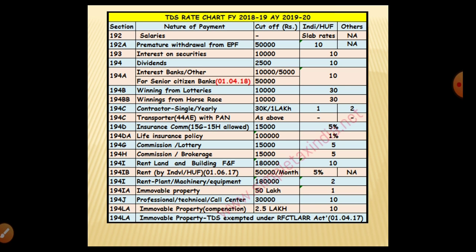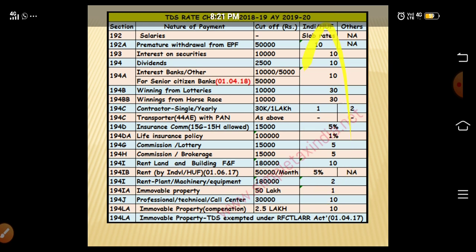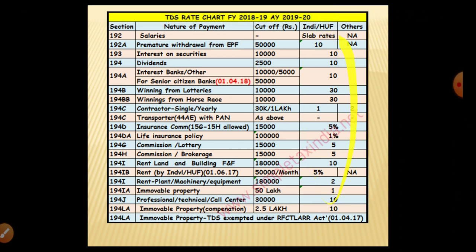So in interest on securities, if the interest amount exceeds 10,000, the bank will deduct 10% as TDS. On dividend, if the dividend amount exceeds 2,500, the company deducts 10% and the balance 90 percent will be given to the shareholder. So according to that, various percentages are followed by the income tax department for deducting TDS under various categories of payment.